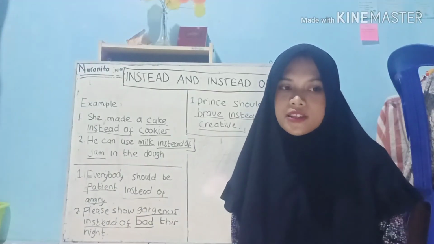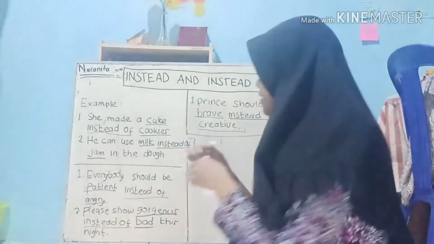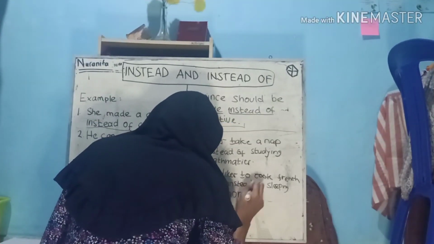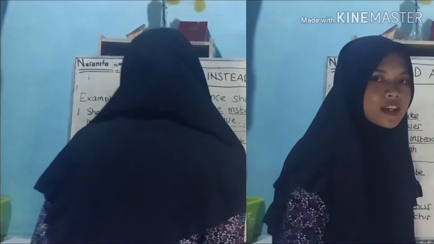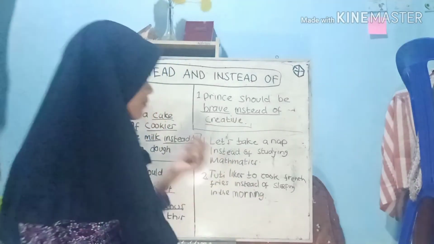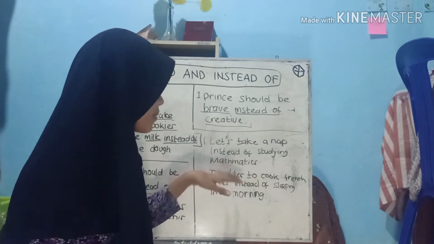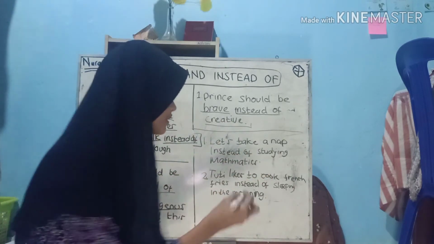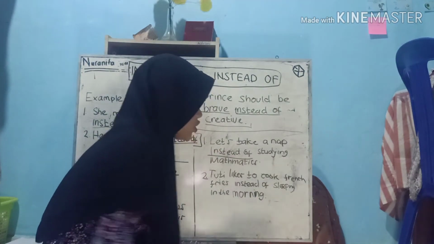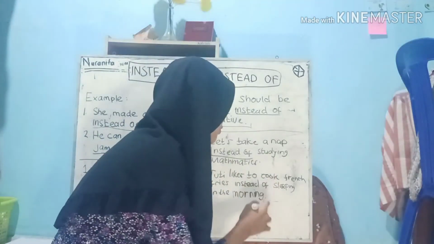For your information, guys, instead of should also be followed by an ing form. For example, so this is the example of instead of with an ing form. Example number one: let's take a nap instead of studying mathematics. Instead of is a preposition, and then we use the ing form after instead of.